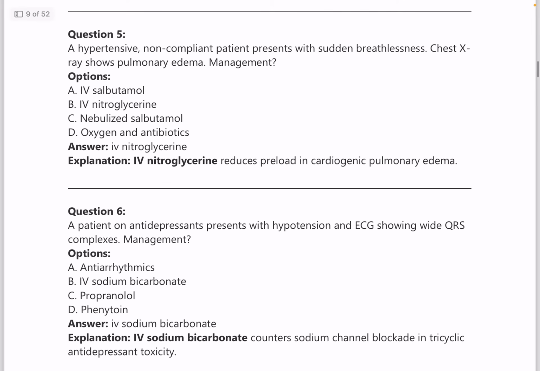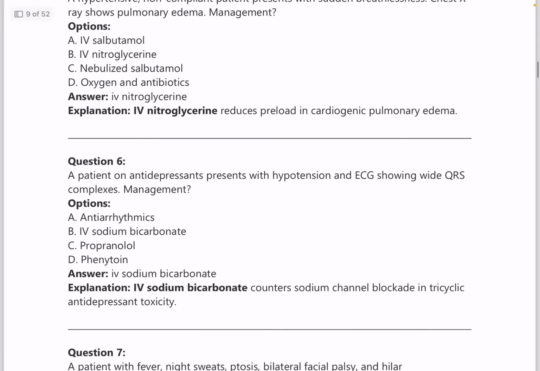Next, a hypertensive non-compliant patient presents with sudden breathlessness. Chest X-ray shows pulmonary edema. What is the management? Answer is IV nitroglycerin, because it reduces the preload in cardiogenic pulmonary edema.